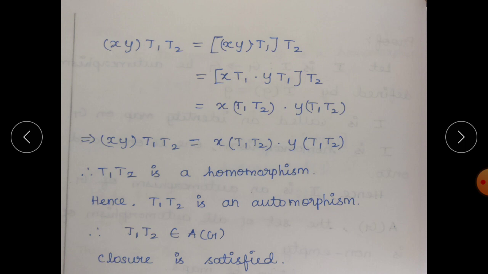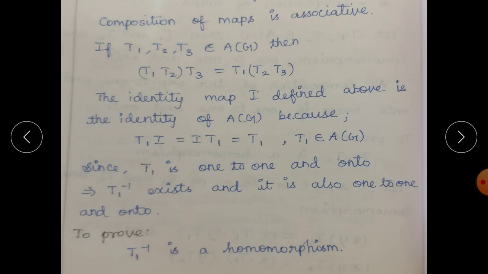Similarly we have to show the associative property also. Directly, the composition of maps is associative, because already you have taken T1, T2 belongs to A of G, meaning T1 T2 belongs to A of G. By the same procedure, T1, T2, T3 belong to A of G, and we can easily show that (T1 T2) T3 is equal to T1 (T2 T3). So from this we can say the associative property is also satisfied.